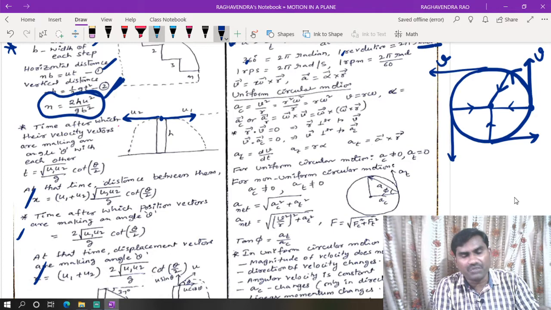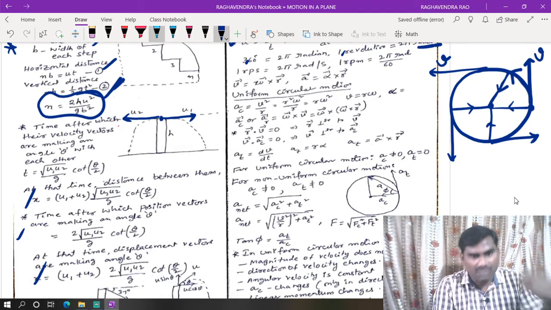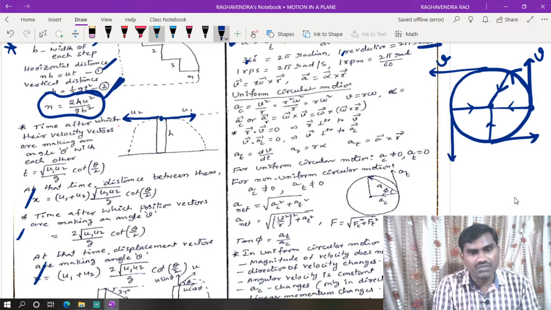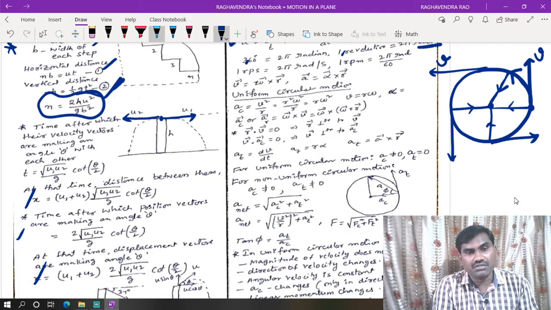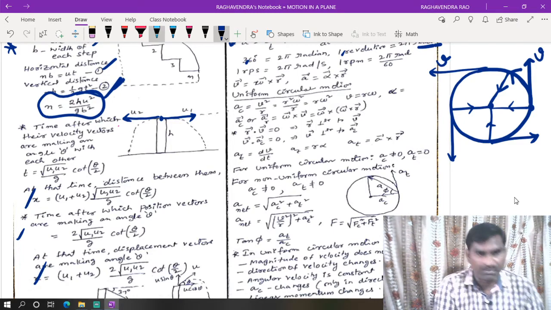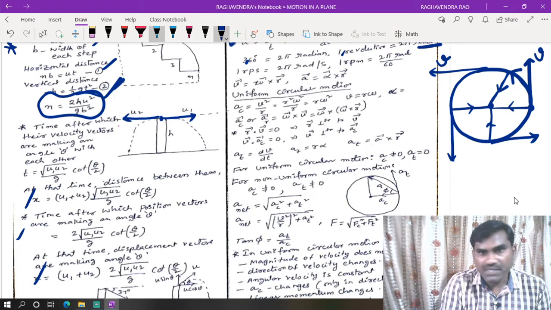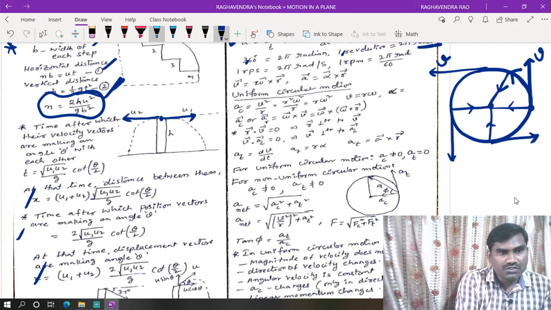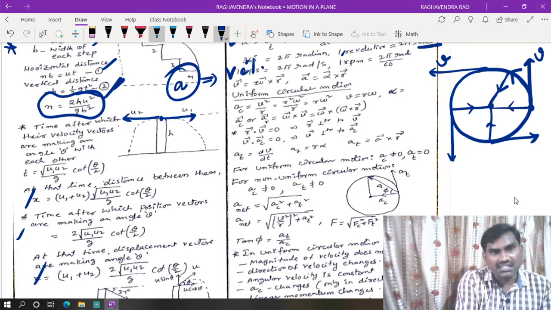This centripetal force is provided by either a tensional force, gravitational force, electrostatic force, or frictional force, whatever it may be. If a body is moving in a circular motion, under a centripetal force, the centripetal force takes different forms. Here, the speed remains constant. But for a body to have acceleration, its velocity should change.